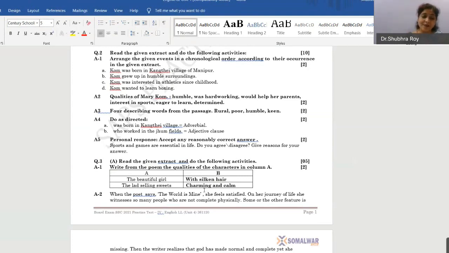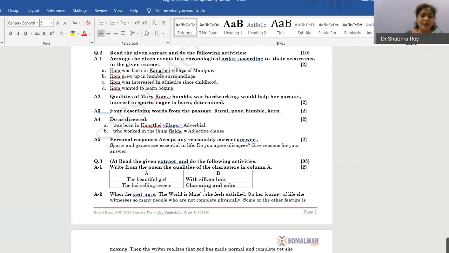Now, whether it is object, complement or adverbial, you have to ask various questions, analyze it, and then find out. Here, was born where? If you ask the question where and you get the answer, it is adverbial. If you get an incomplete verb, then it is a complement of the verb. And if you get an answer to what, then it is an object. So was born in Kangthai village is giving the name of a place, so it is adverbial.